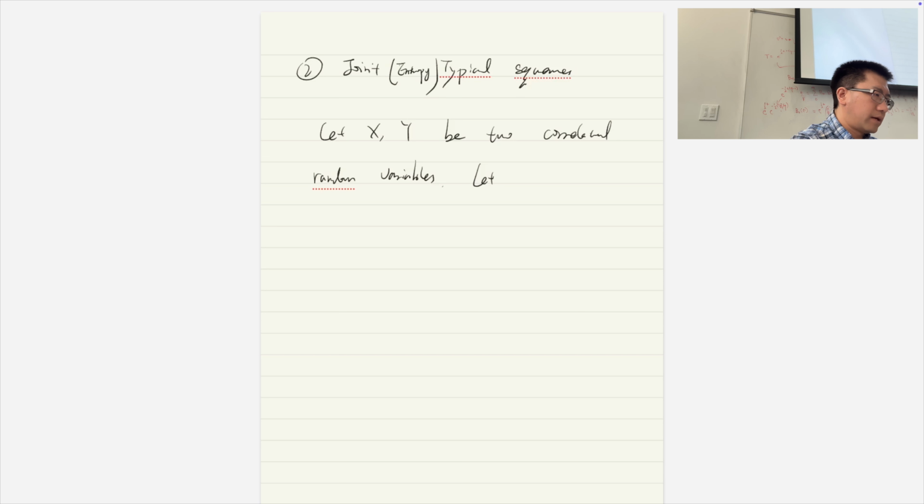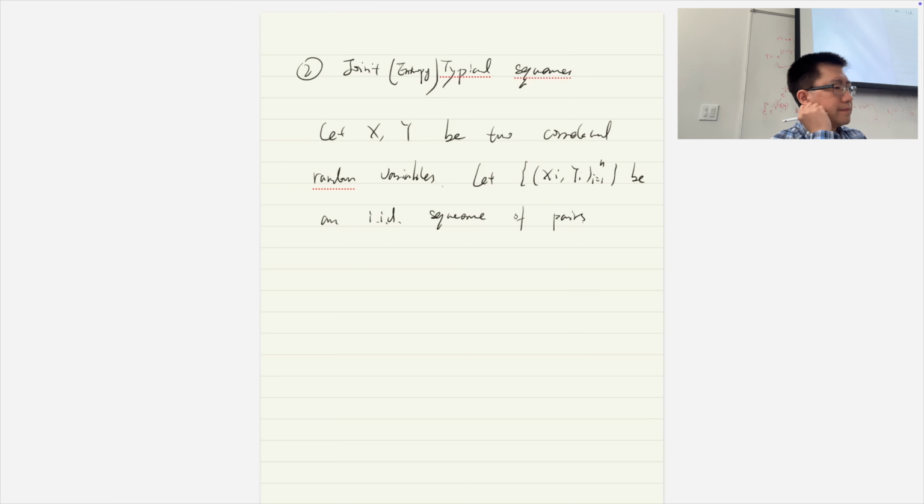So let (xi, yi), where i is from 1 to n, be an IID sequence of pairs.